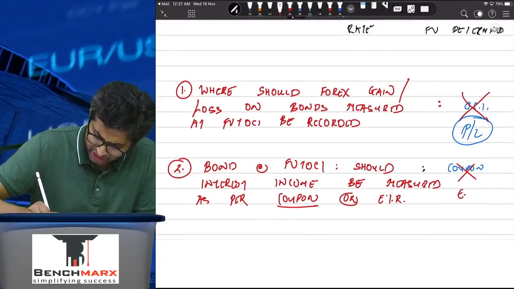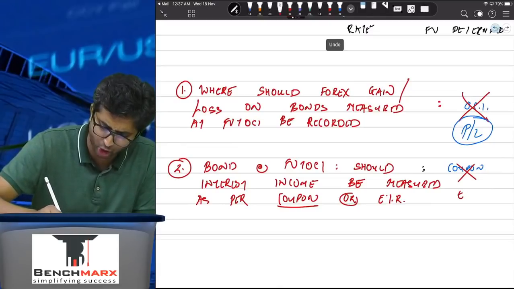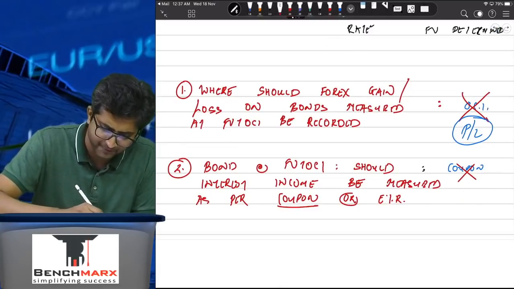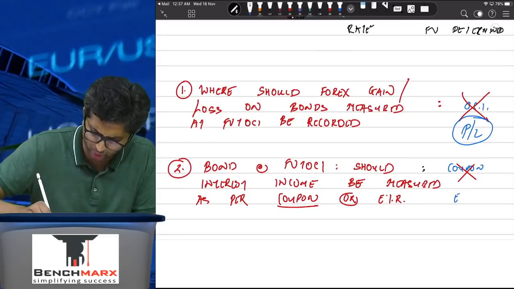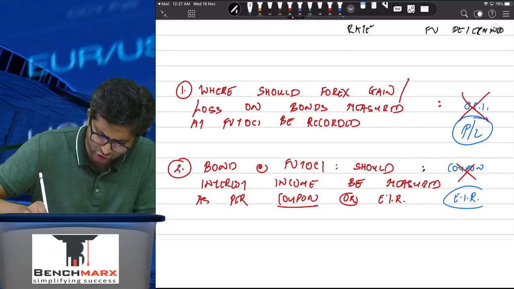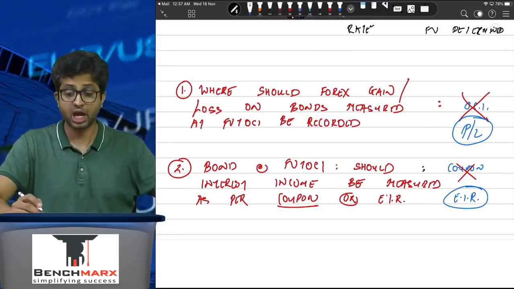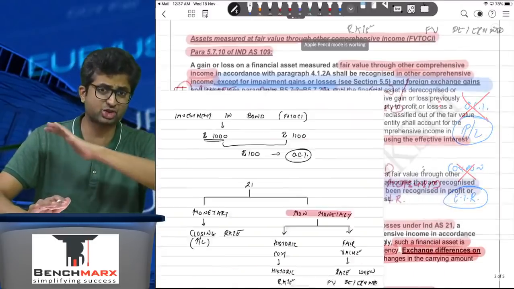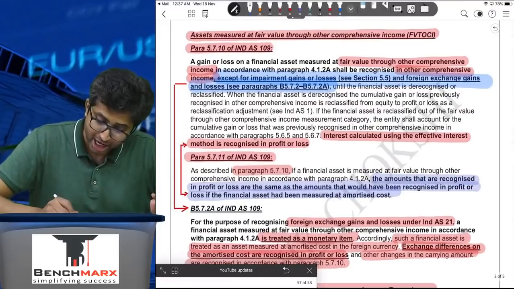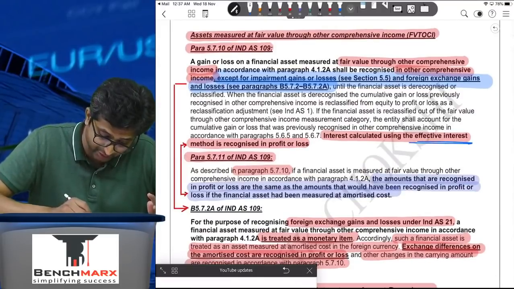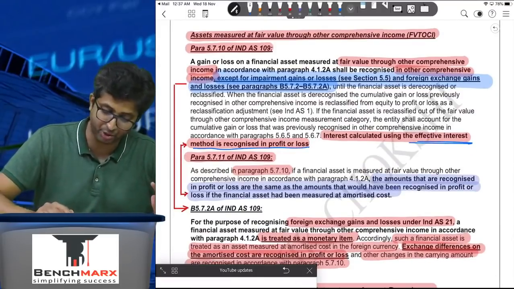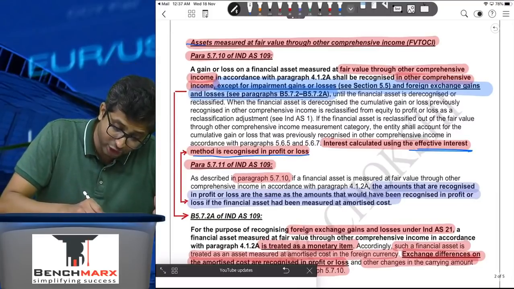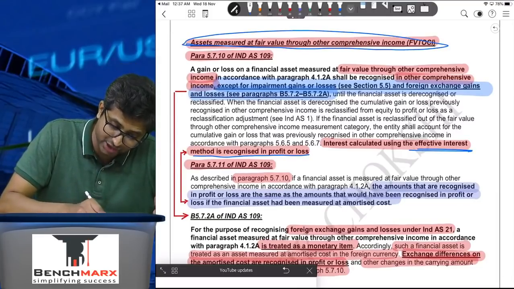In the study material, you don't have enough FVTOCI problems where there is both an effective interest rate and a coupon rate, and almost all problems have only coupon rate. So we assume that the coupon is the same as effective. But if there is a separate effective rate, I've given you the bare standard, so there is no ambiguity. Interest is calculated using the effective interest method as per the profit and loss, and this pertains to assets measured at FVTOCI only.